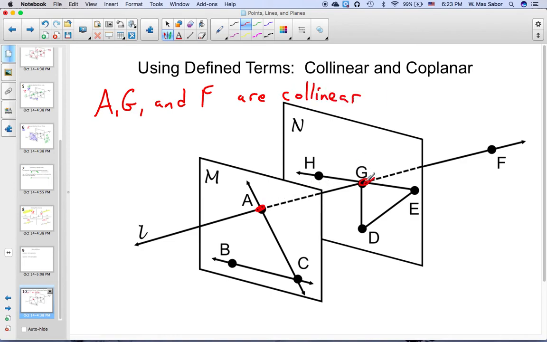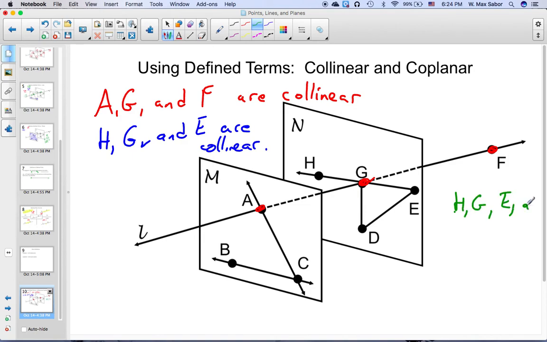There's another set of three points that are collinear: H, G, and E. In terms of coplanar, you can say that H, G, E, and D are coplanar.